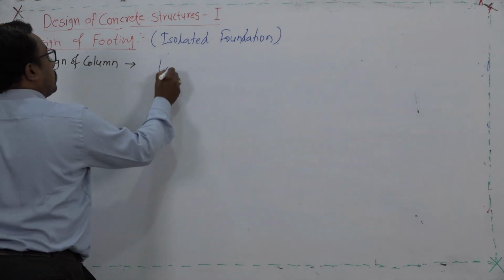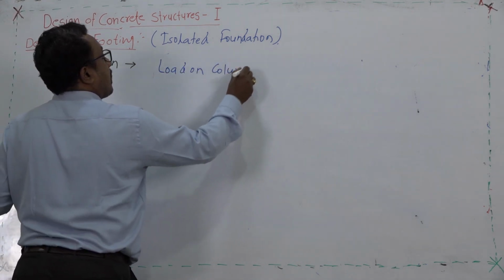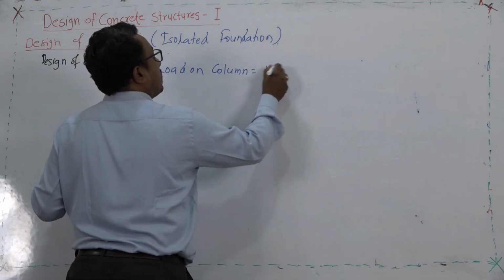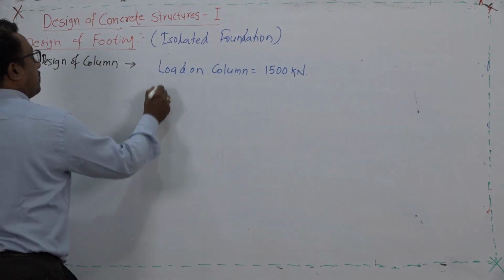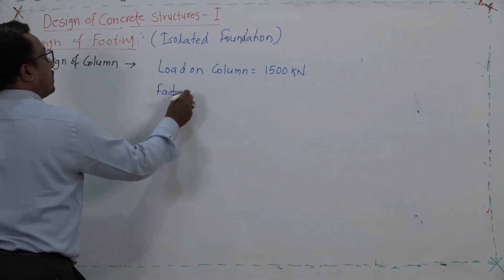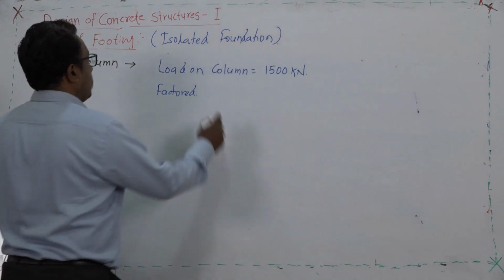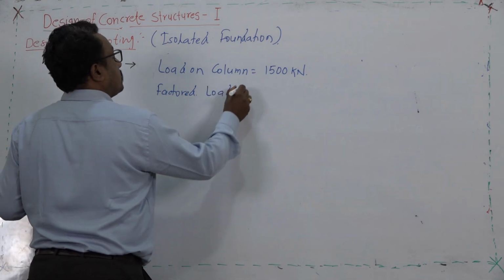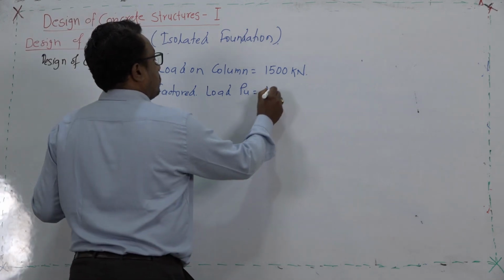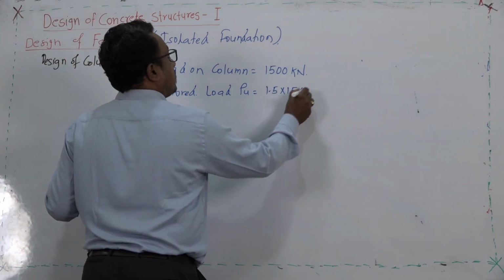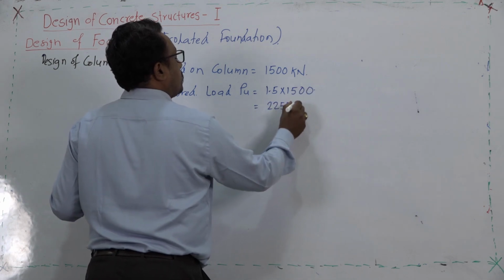The load on the column is 1500 kilonewton. We are going to implement the limit state methodology, therefore the load is to be converted into a factored load. The factored load, generally designated Pu in the literature, will become 1.5 times 1500 kilonewton, so it will come around 2250 kilonewton.